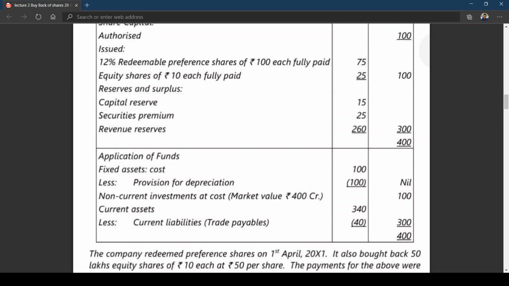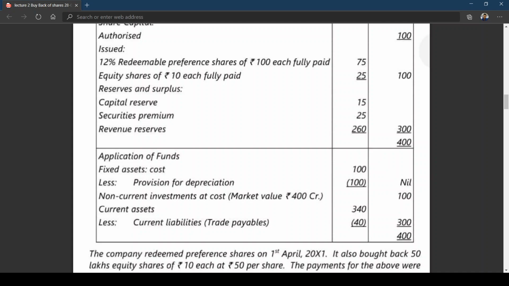Now coming back to buyback. The source of buyback, as we have seen, is revenue reserve or security premium. Let us see how many shares have been purchased. 50 lakh equity shares of 10 each at 50 rupees per share. That means 10 rupees is the nominal value of the equity share, and you are paying 40 rupees as a premium.